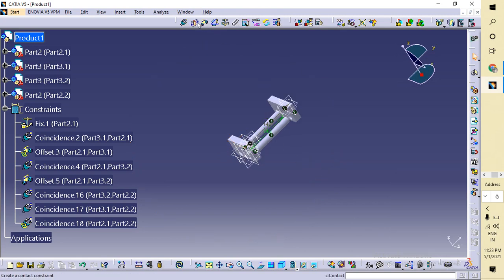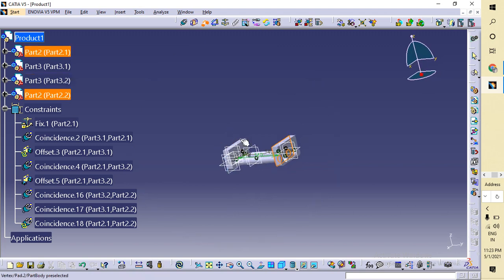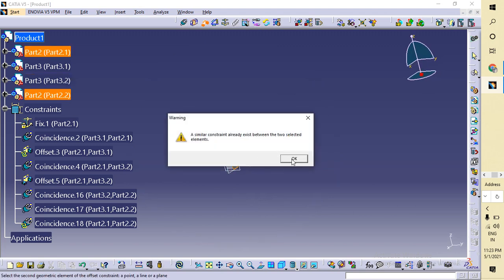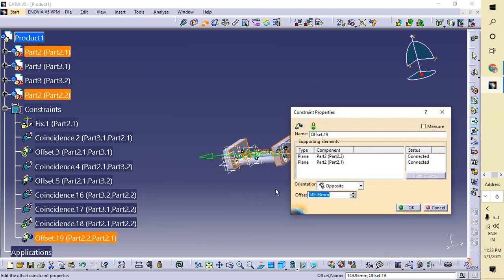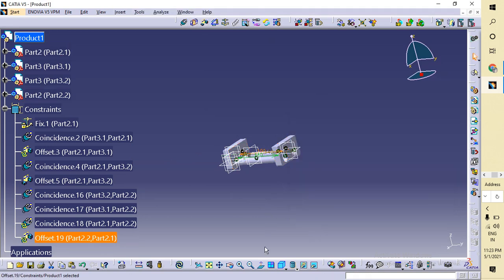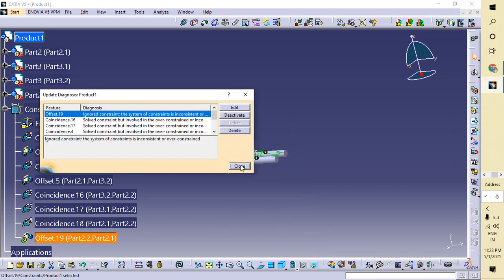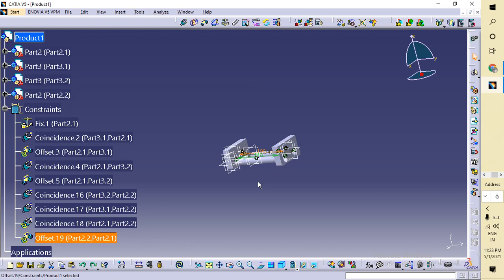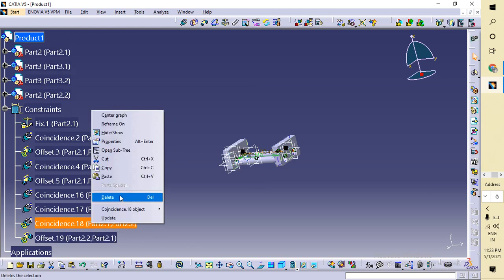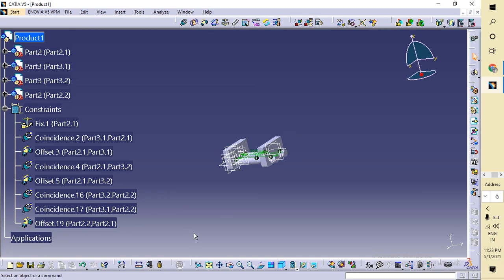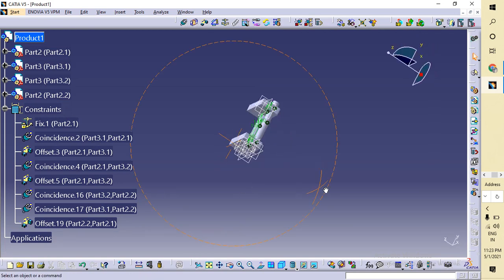Now go to offset command, select this one and this one, of what, 100. Okay, go to this command and delete it because it is giving me a hard time.